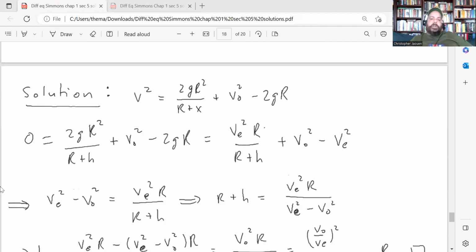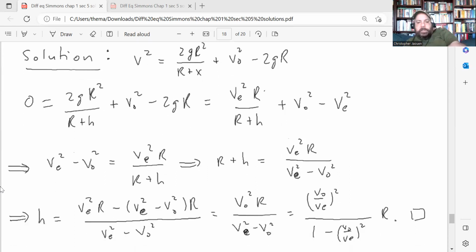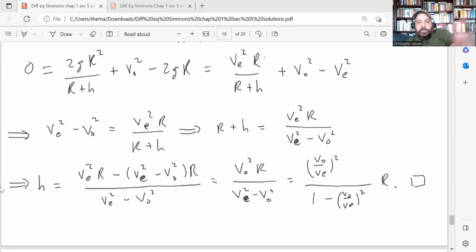Okay, so here's the solution. This is what our solution for v squared looked like from question number 5. This projectile reaches its max height when the velocity is 0. So set v squared equal to 0 and solve for h. When you do that, you end up with the expression that they wanted us to have. So it's just basically algebra. So this is what you end up with. All right.